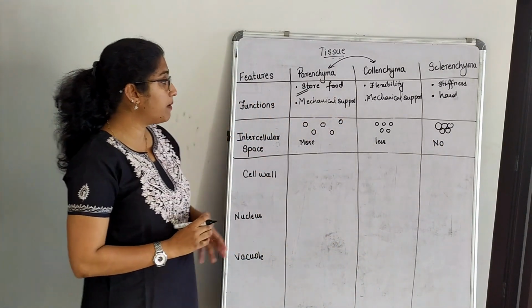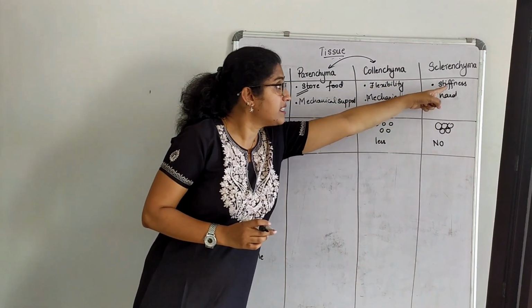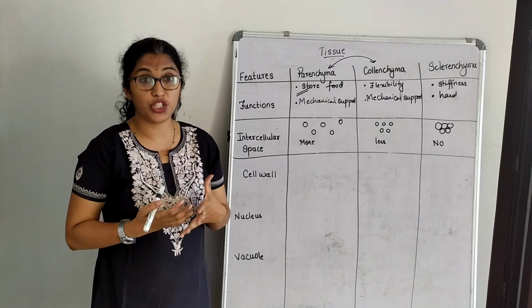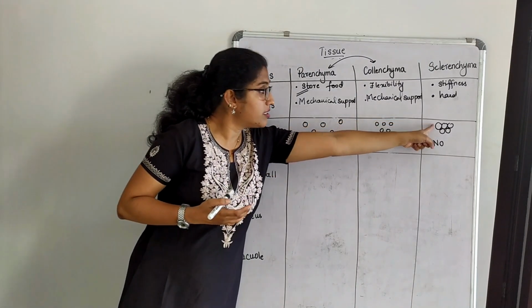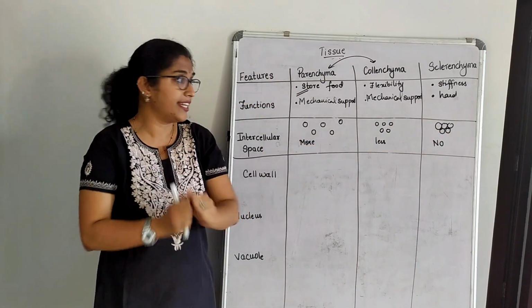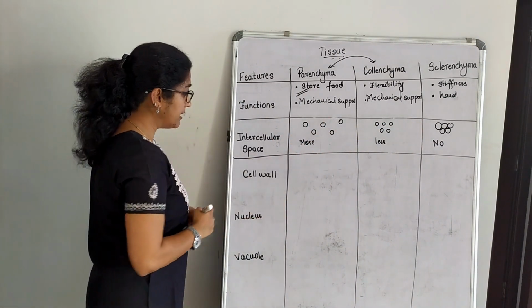Again, this will tell you about the second function. There is no intercellular space, that is why it is very stiff. Now let's go back. Solids are very rigid because of the molecular arrangement in solids. Solids are very rigid and hard, right? The same thing here. Okay. So this is about the spacing in between them.